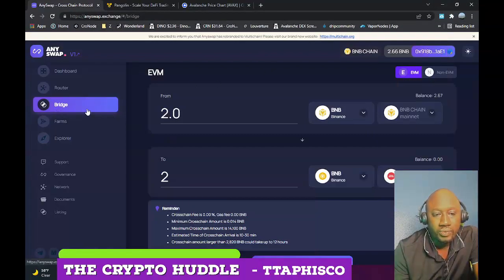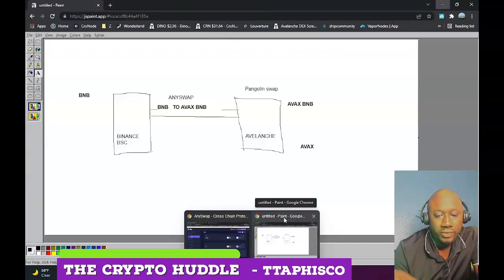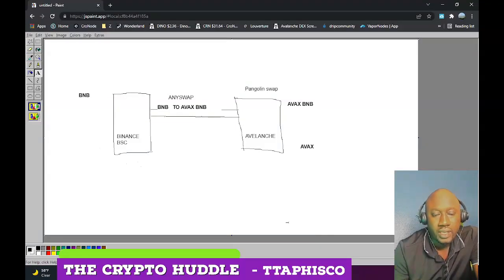With Anyswap, what you're trying to do is basically use the bridge function. Let me go back to my explanation to break it down at a 2-year-old level. So don't laugh. What we want to do is transfer BNB, and our end result is going to be Avax. As you know, BNB is in the Binance Smart Chain, and Avax is in the Avalanche blockchain. Two different blockchains, doing different things.